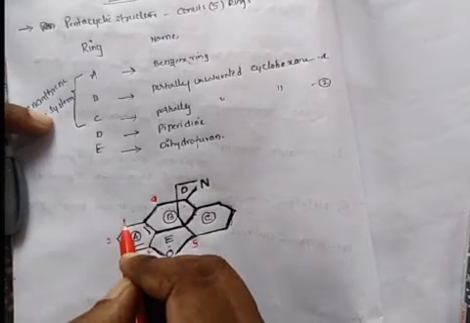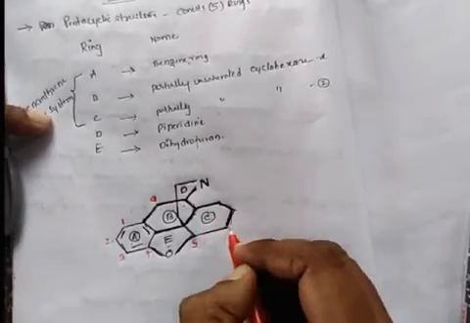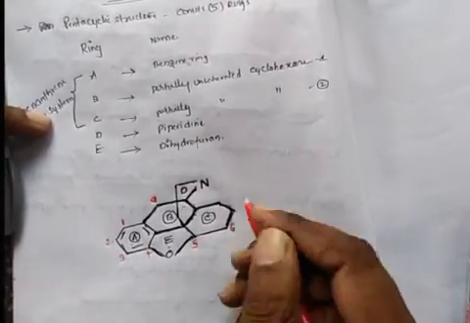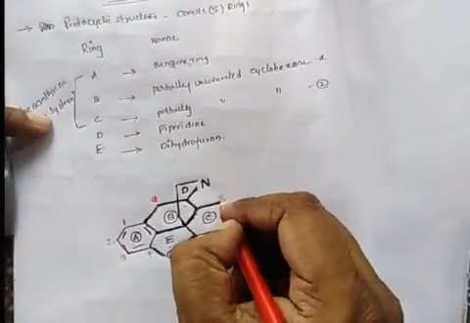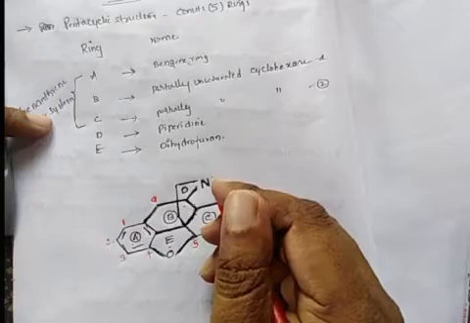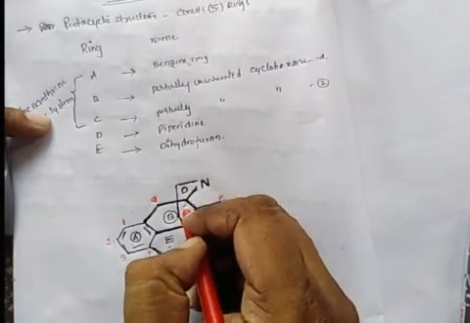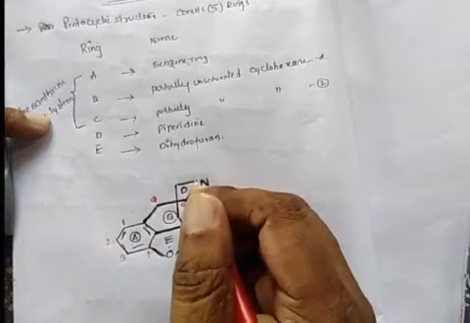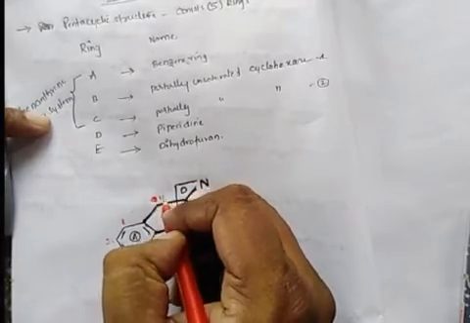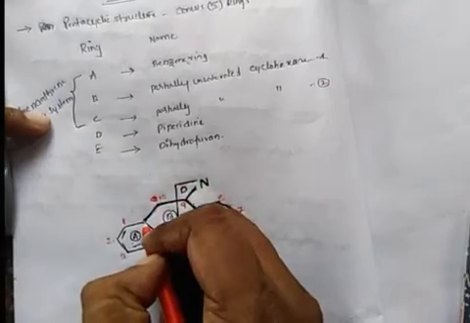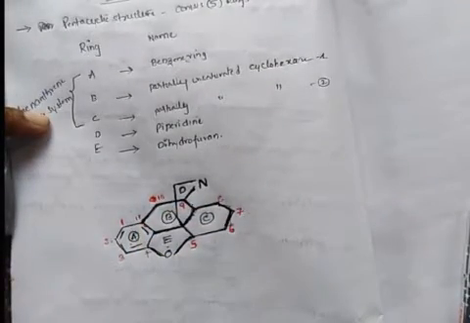Numbering starts from benzene itself. 1, 2, 3, 4, 5, 6, 7, 8. This is 9. This carbon is 10. This is the 11th carbon.